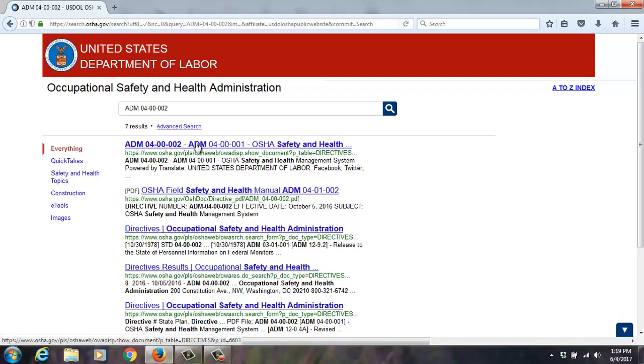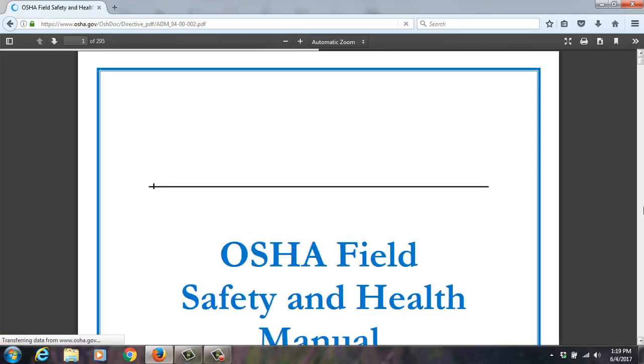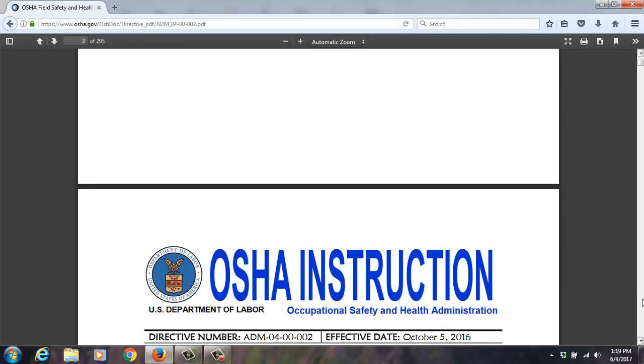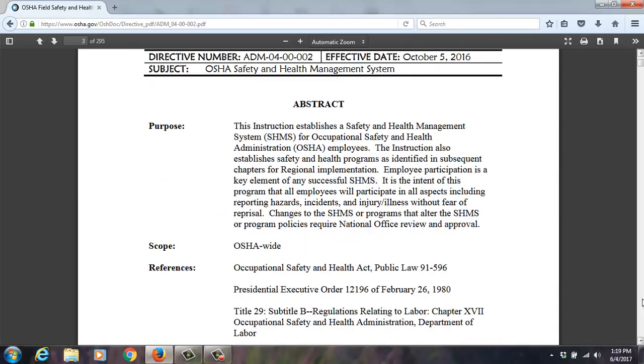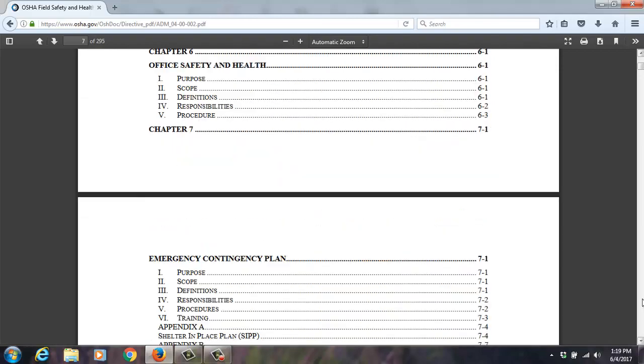This is the OSHA Safety and Health Management System. This is good. This is going beyond the minimum. This is going beyond compliance. And this is a great manual. It's fairly new. Came out in October of 2016. I think that was the update. This is really good stuff.